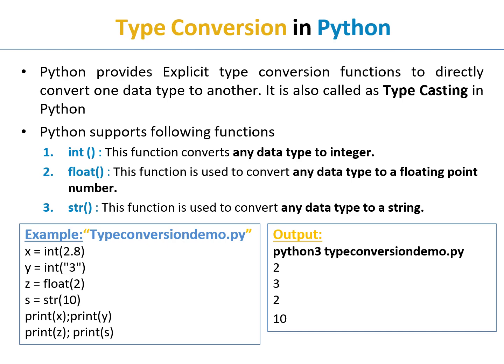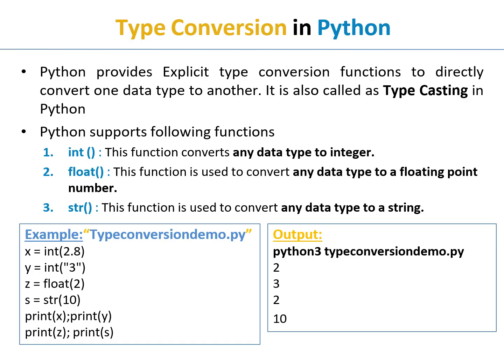Then y is int("3"). This 3 is like a string, but we use the int function, so the output 3 is an integer. Z equal to float(2). The number is an integer, but we use the floating point operation, so the output is 2.0.